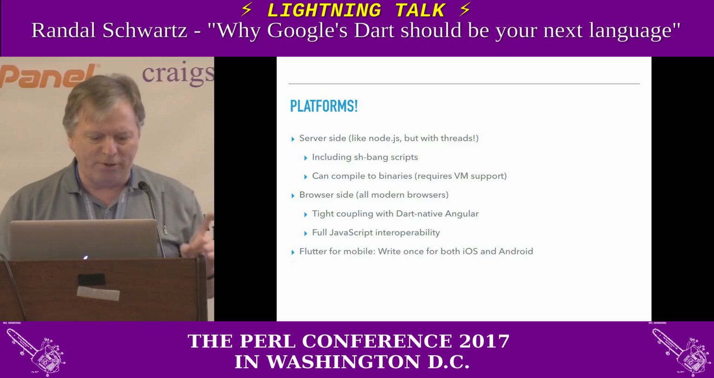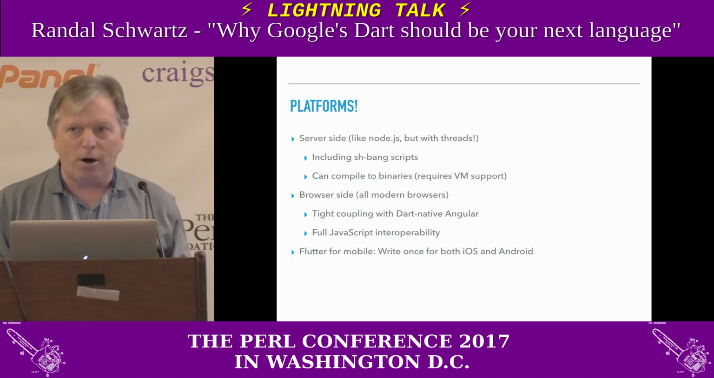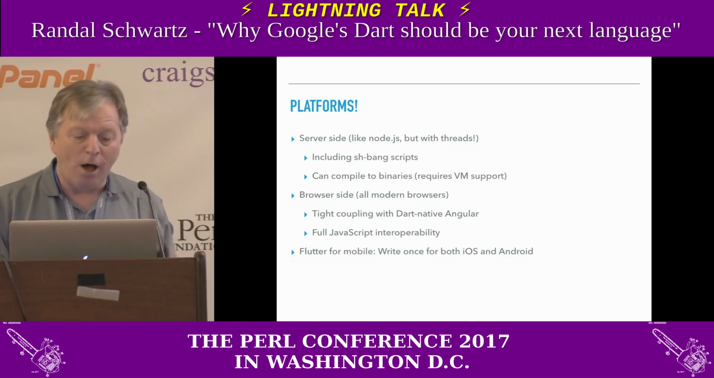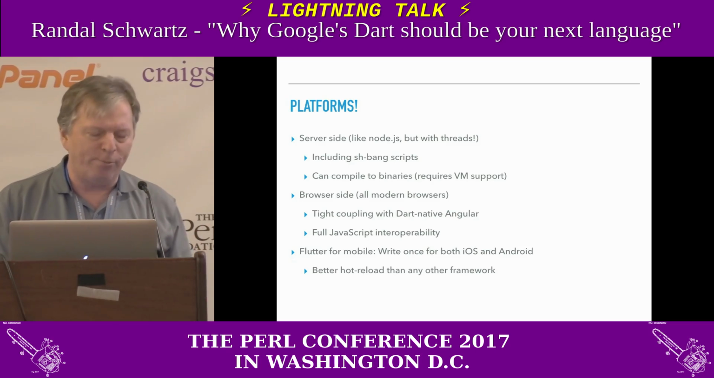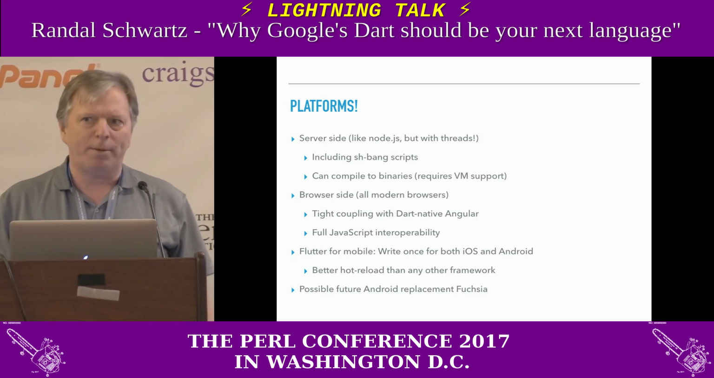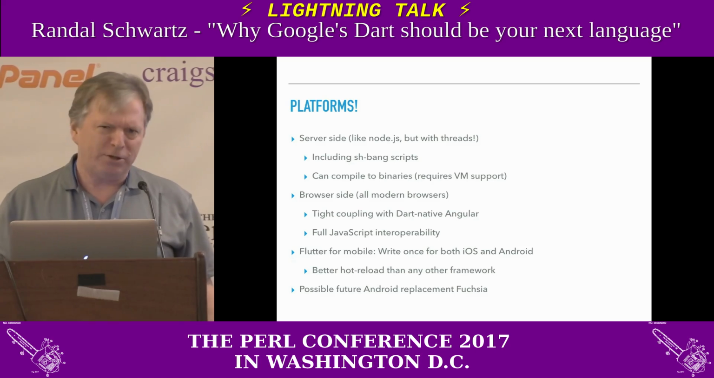Flutter, this is the exciting thing. Write once for both iOS and Android, compiles down to ARM code, runs full speed, 120 frames a second, it's easy on that stuff. Already deployed apps using Flutter. It's better hot reload than any other framework. Makes your deployment and updates really quick. And there's some rumors about this thing called Fuchsia that actually might be an Android replacement so that Google can get away from using Java, because there's some issues about that.